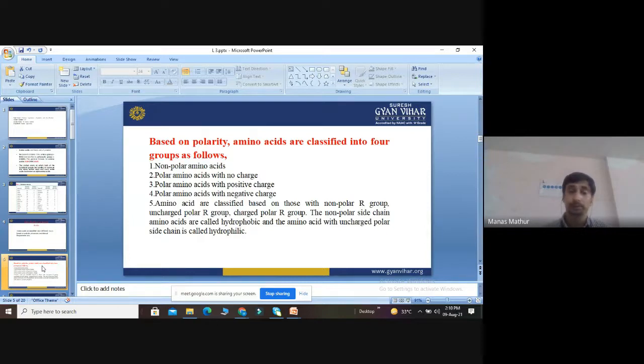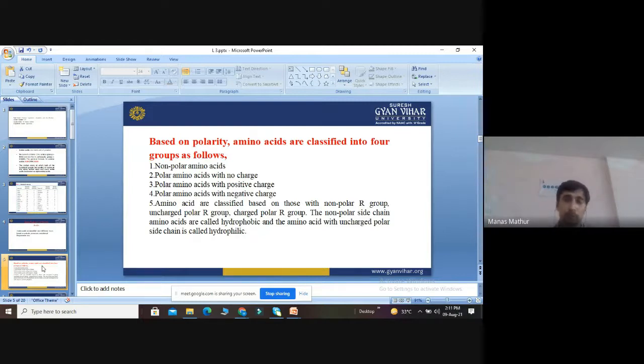Those that are negatively charged are acidic in nature. You just have to remember the categories and their solubility. After that, we discussed two types: essential and non-essential.